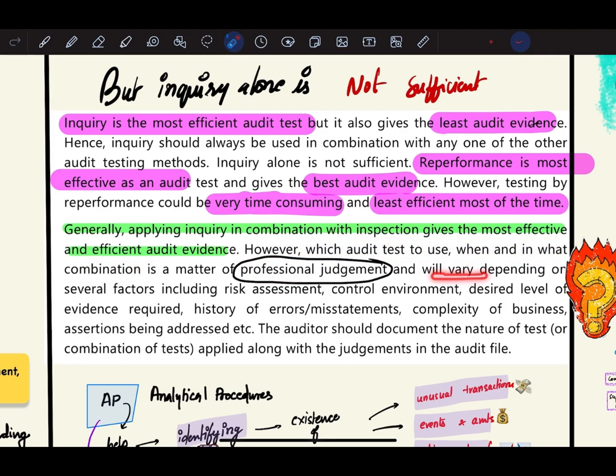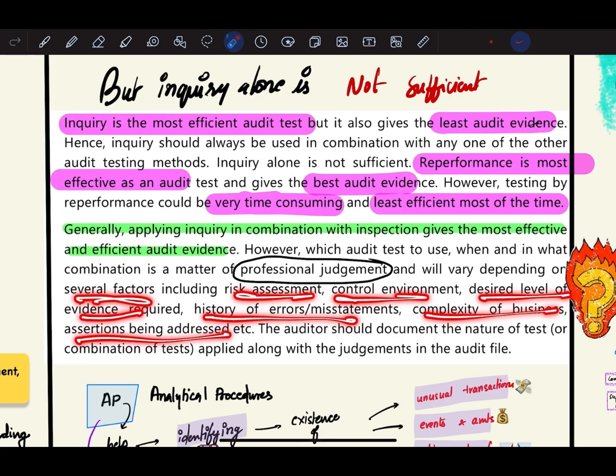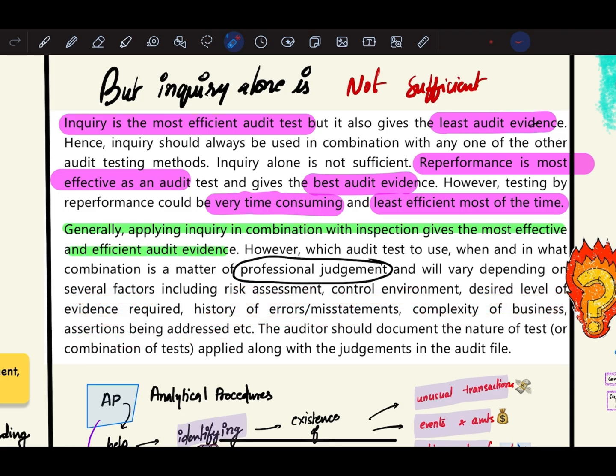And it will vary depending on several factors, including risk assessment, control environment, desired level of evidence required, history of errors or misstatements, complexity of business, assertions being addressed. So the auditor should exercise his professional judgment, and he should document the nature of the test applied along with the judgments in the audit file. So which audit test to use, which is the best method, all will be dependent on the auditor's professional judgment. So this was about inquiry.